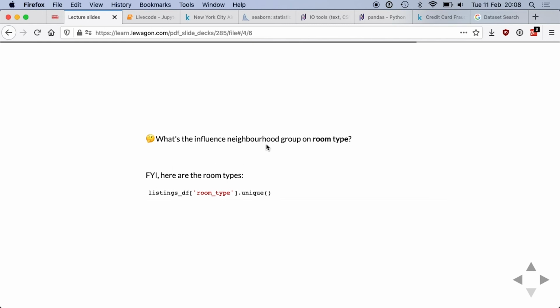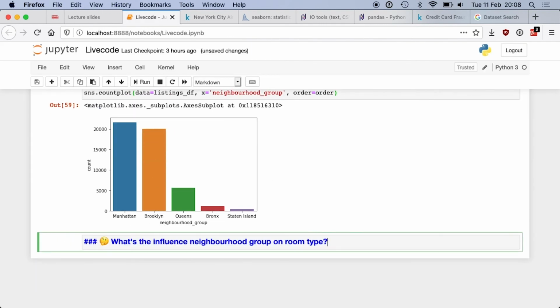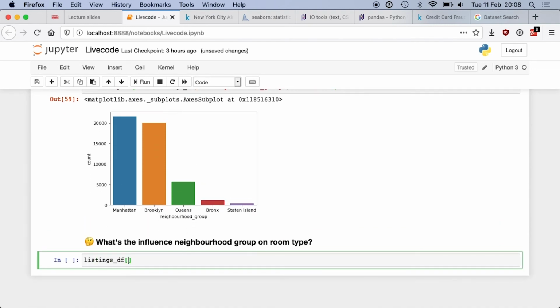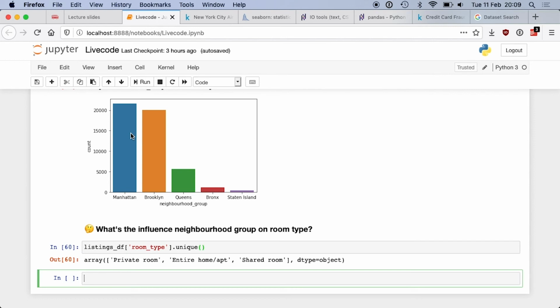So what's the influence of neighborhood group on room type? Is there any relationship? I don't know. Let's have a look at the data. So first, we can have a look at what is the actual room type value space. So we have listing df room type dot unique, and we've seen in our previous graph that we have 3 possible room types in the dataset. So what's the influence on that based on the listing? Meaning which neighborhood has the most private room or entire home, etc. We want to look at the relationship between the neighborhood group and the room type.